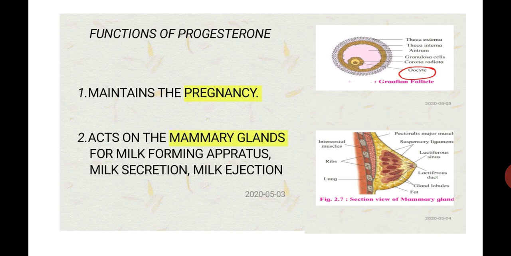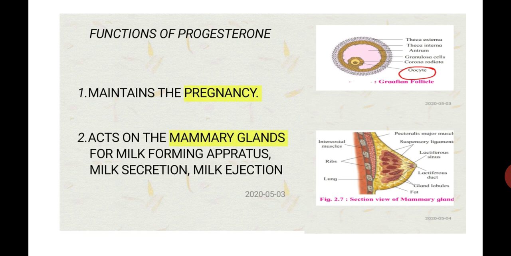After the maturation of the Graafian follicle, it comes towards the surface of the ovary and bursts, and because of that bursting, the oocyte present inside the Graafian follicle gets released.